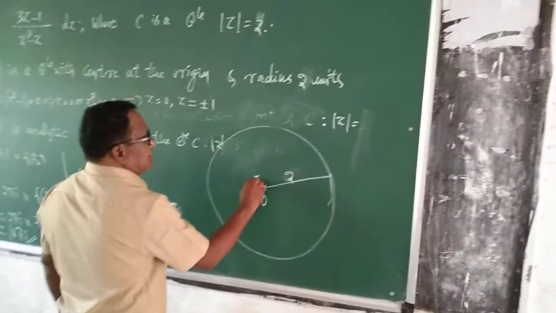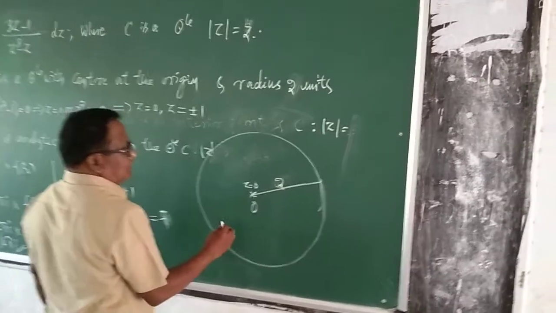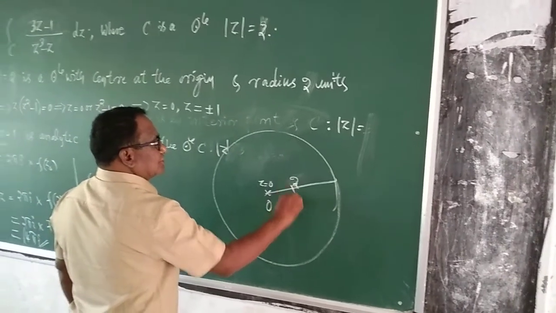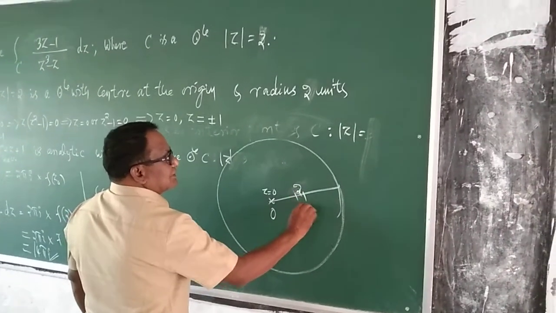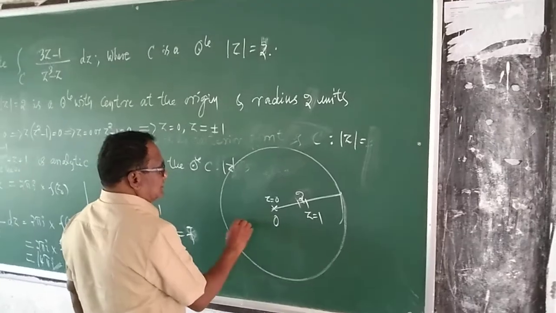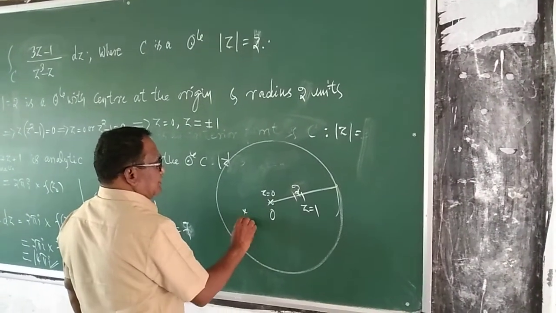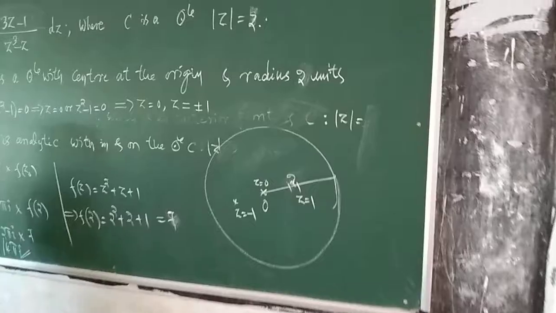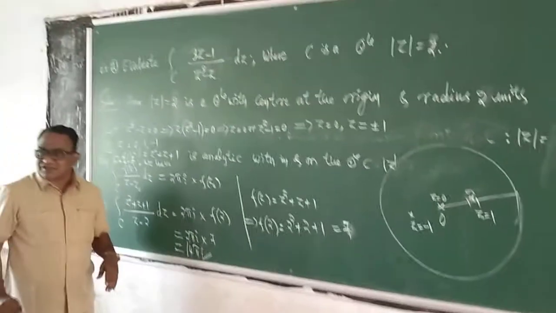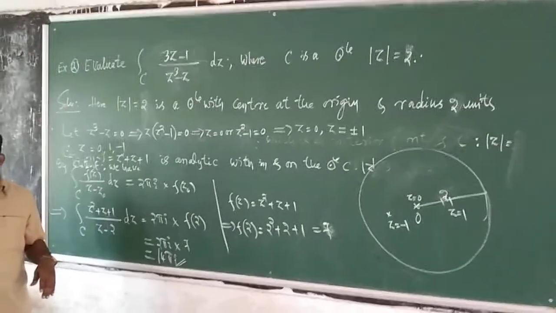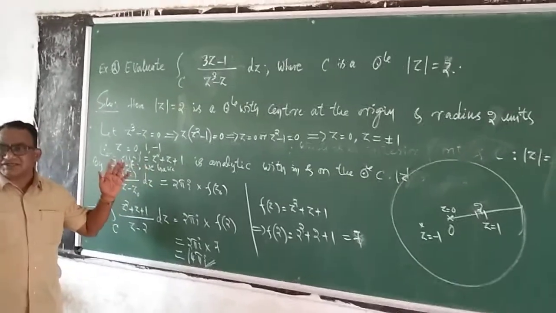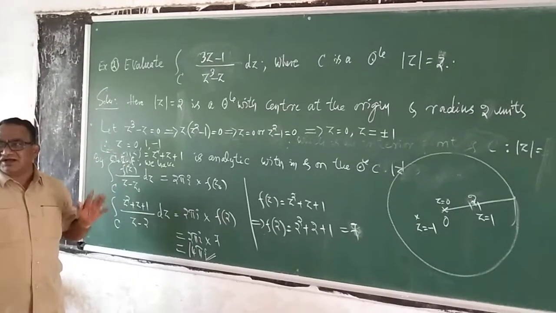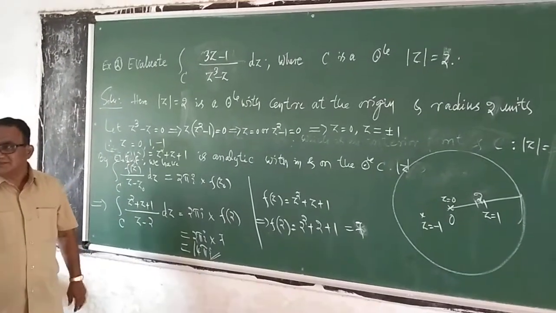This is one point, z is equal to 0, z is equal to 1 is this point, z is equal to minus 1 is this point. Whether all of these lie within the circle or not? Yes. Therefore, you can consider all these are interior points.